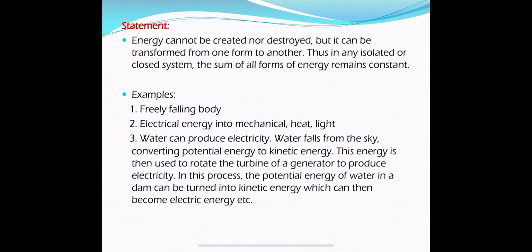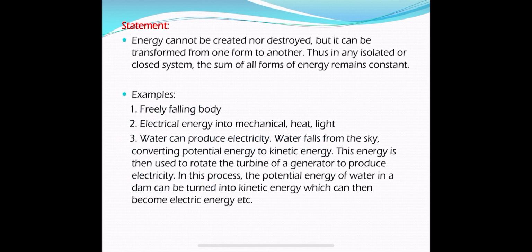On the surface of the earth, the potential energy becomes 0 because the height from the surface is 0. At that position, the velocity of the object is maximum. So therefore, the kinetic energy of the object is also maximum. At this point, all the potential energy of the ball gets converted into kinetic energy. So this is one example of the law of conservation of energy.